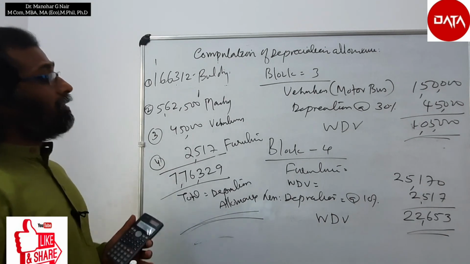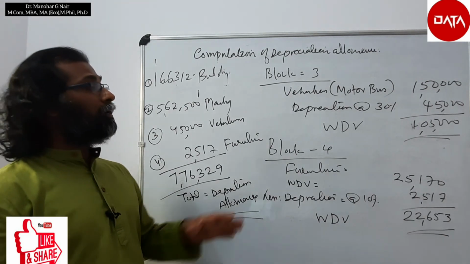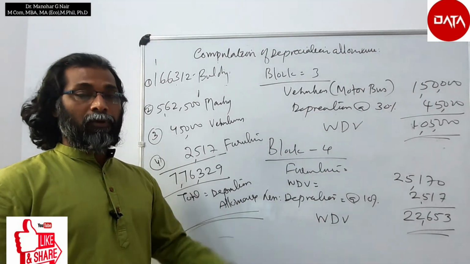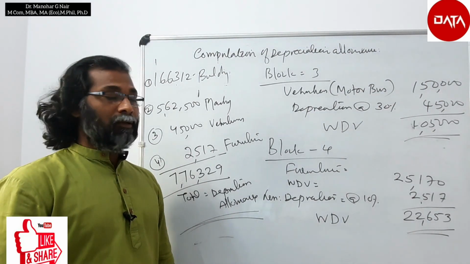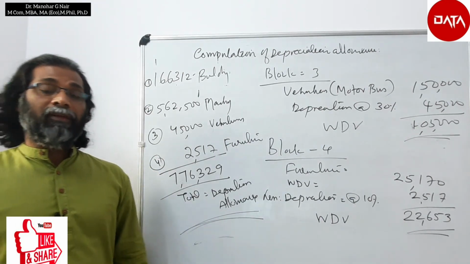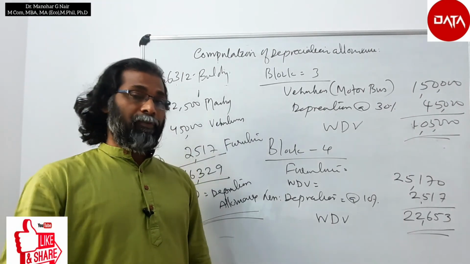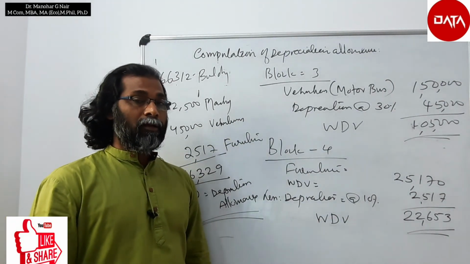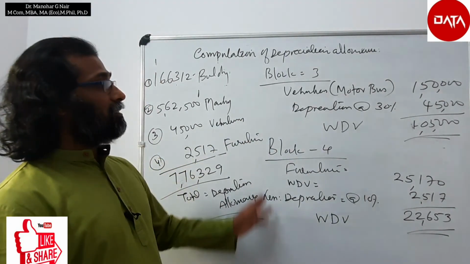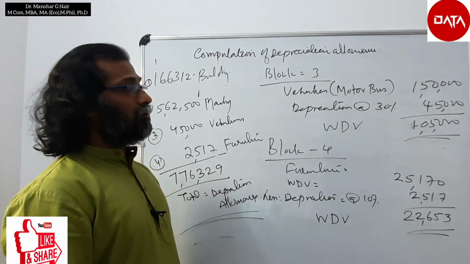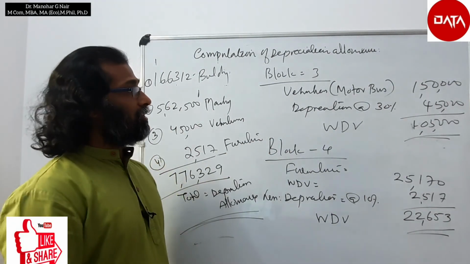So here we have considered the given assets into 4 blocks. The first block, that is building, because the godown as well as the building have the same rate of depreciation. So it is calculated in that manner, 10% depreciation. Second is machinery and plant, that is also single rate of depreciation.